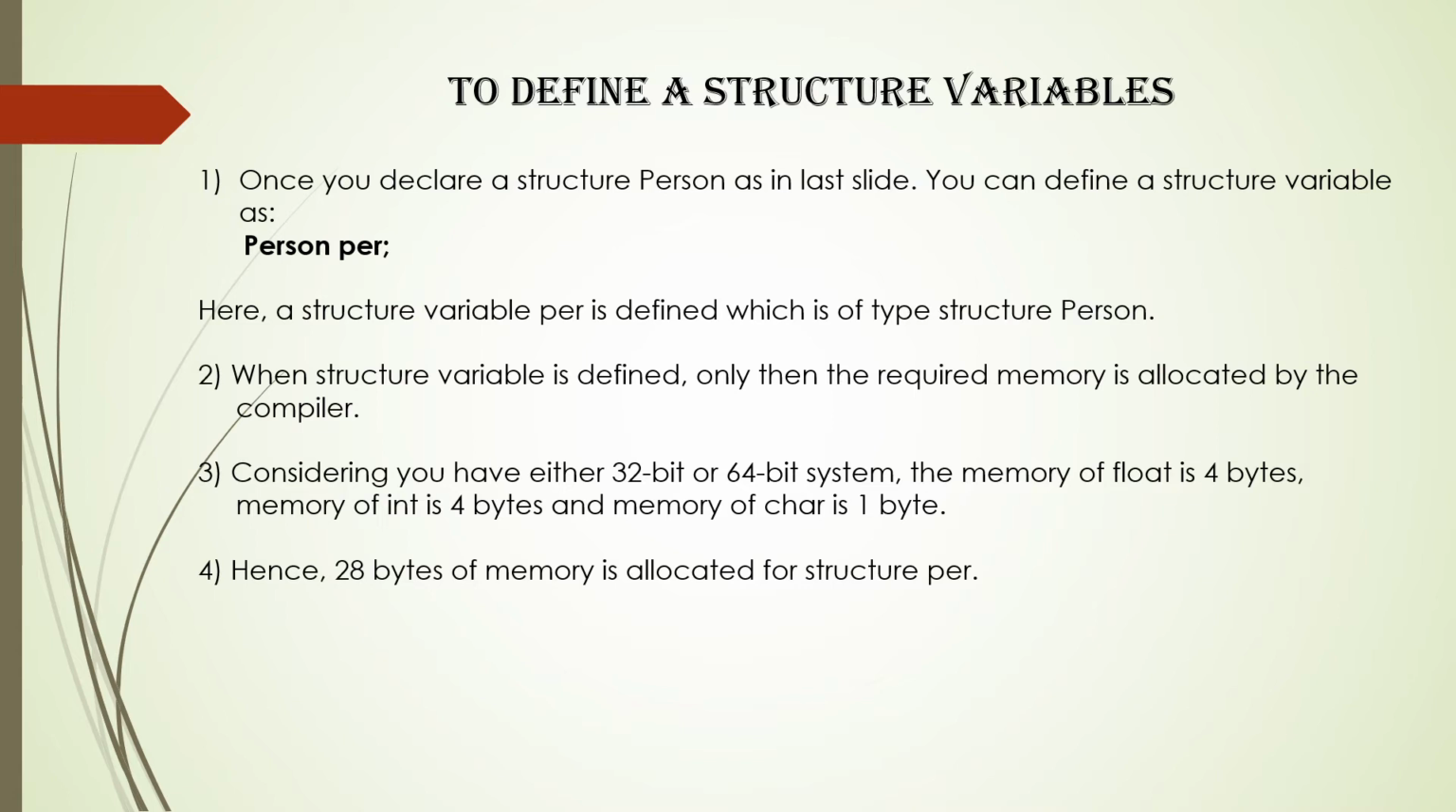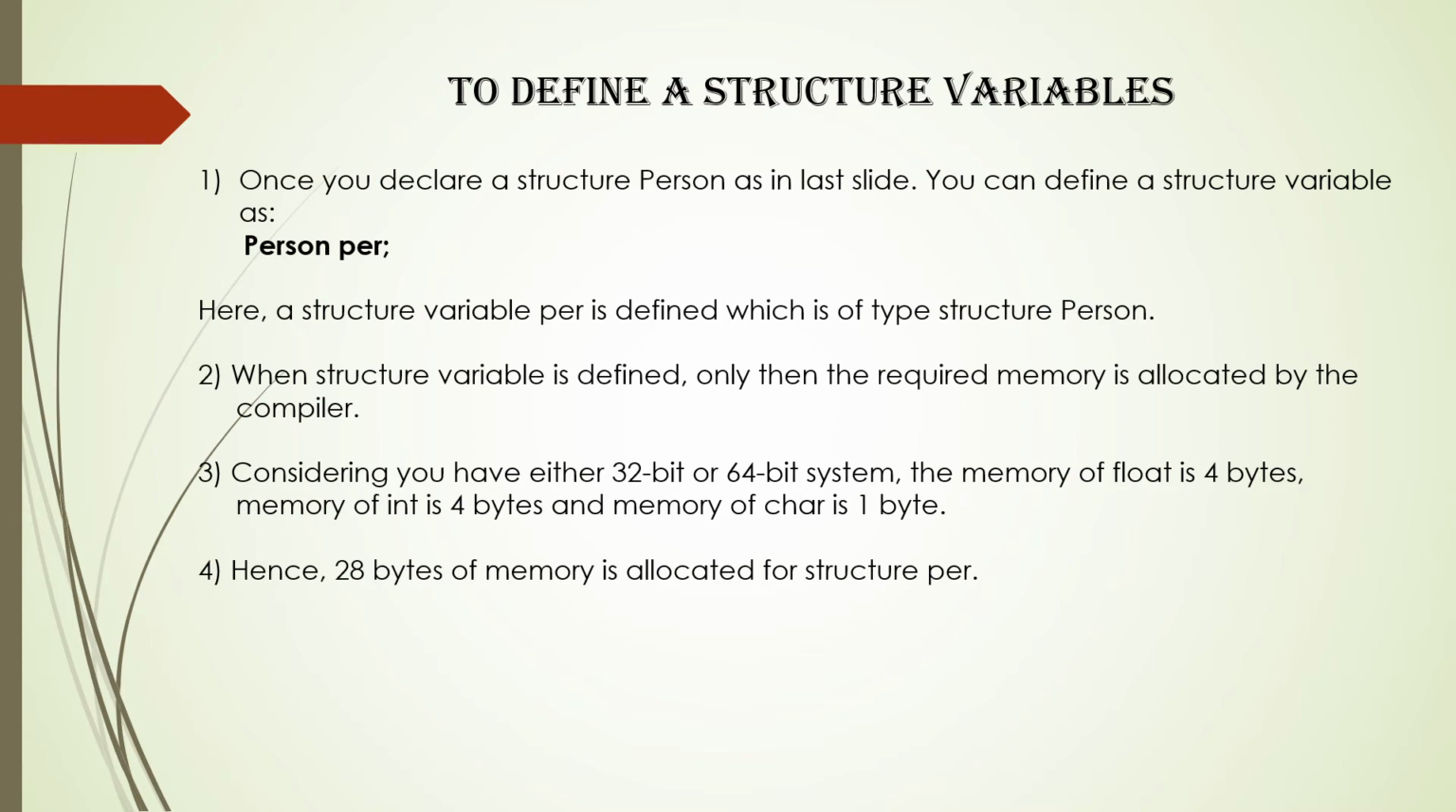See, for the structure person, we have declared three variables in it. One was of int, char, and float. So for int data type, it takes 4 bytes of memory. For float, it takes 4 bytes and character takes 1 byte.